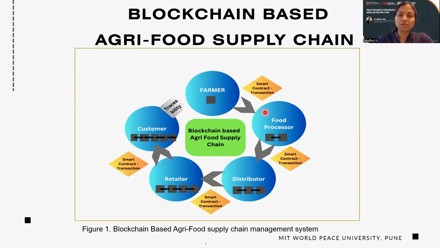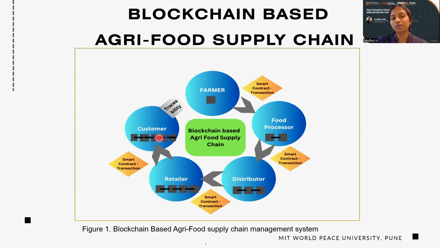After that, the food processor will process that food item. And then again, the same work is repeated as a transaction. And during the transaction, a smart contract will be generated, with the help of different consensus algorithm methodologies that we can use for this transaction. The distributor is responsible for distributing this product, and the retailer will get the product items from the distributor, and the final entity will be the customer.